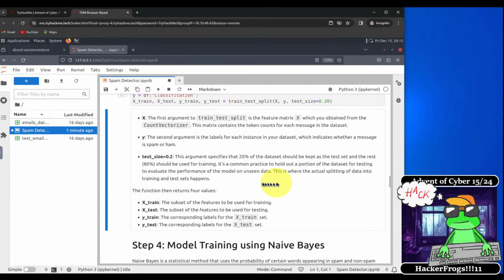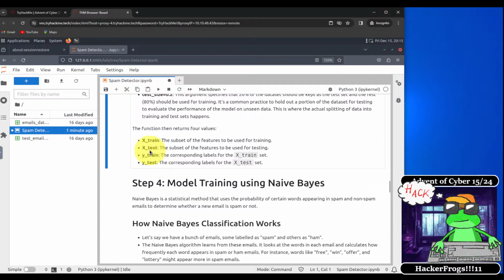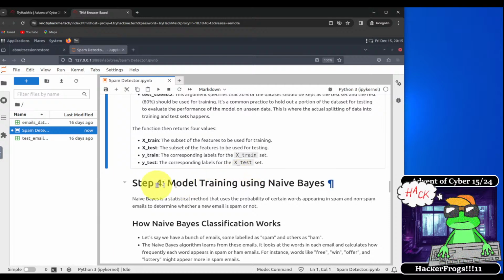It is a common practice to hold out a portion of the data set for testing to evaluate the performance of the model on unseen data. This is where the actual splitting of data into training and test sets happens. The function then returns 4 values: xtrain, the subset of the features to be used for training; xtest, the subset of the features to be used for testing; ytrain, the corresponding labels for the xtrain set; and ytest, the corresponding labels for the xtest set.